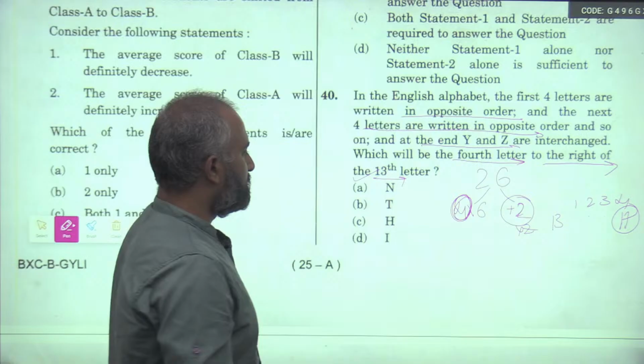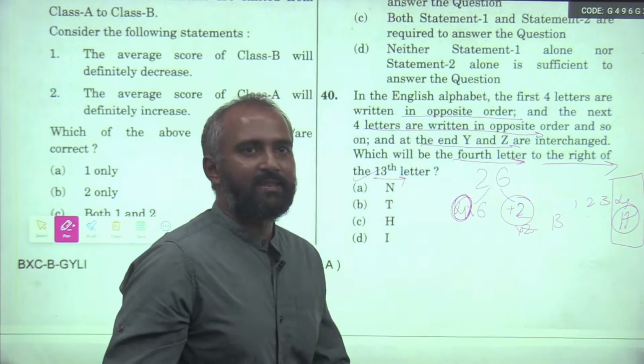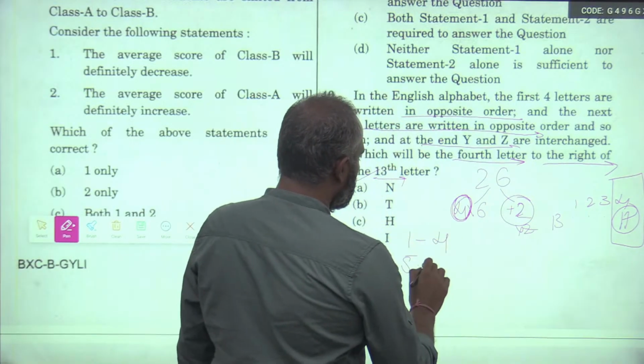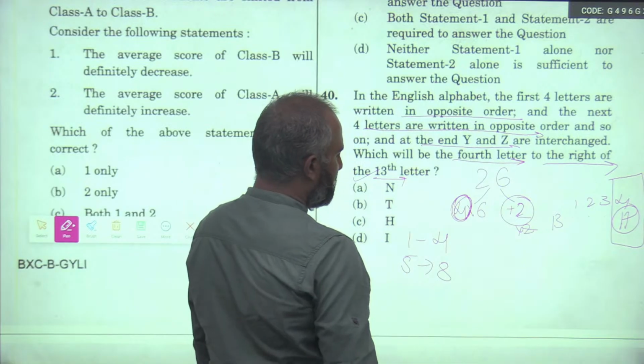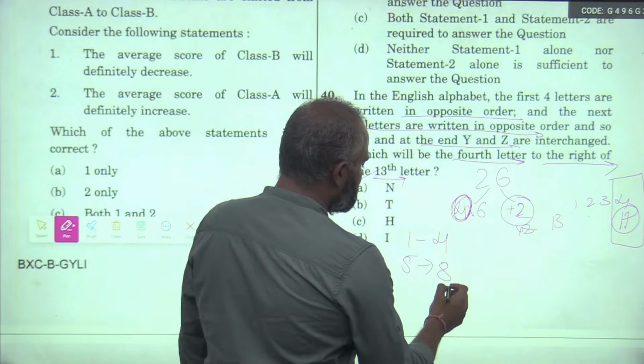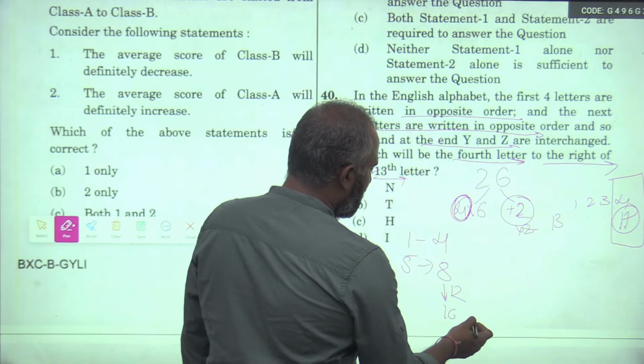Now, the 17th letter will come in which group? 1 to 4 is one group, 5 to 8 is another group. The end of each group will be a multiple of 4, so 12, 16, and the start of the group will be a multiple of 4 plus 1.